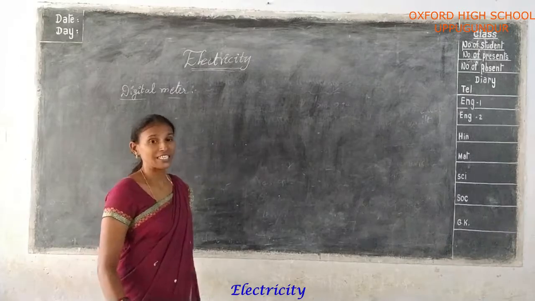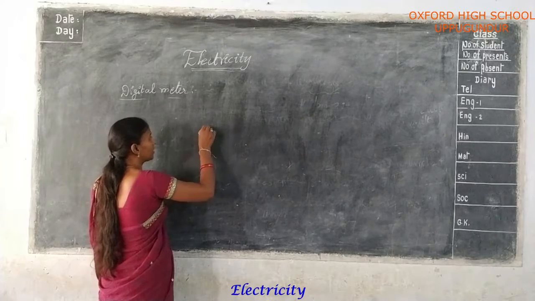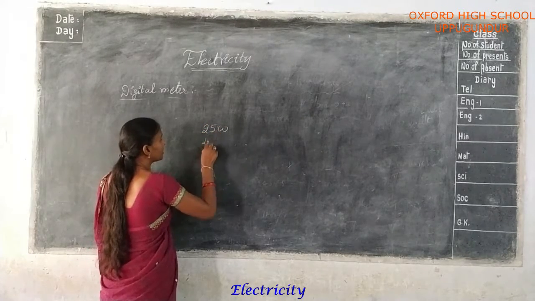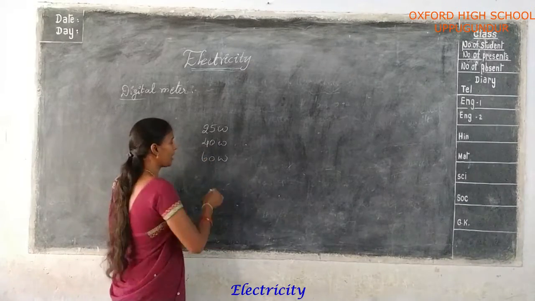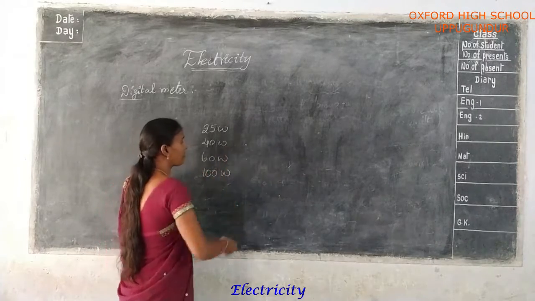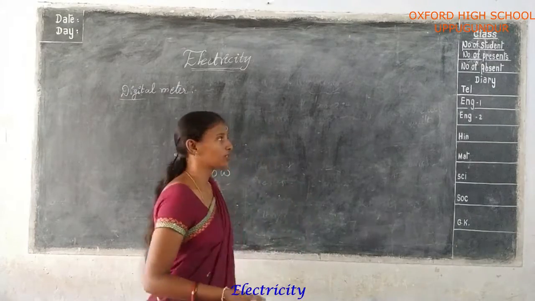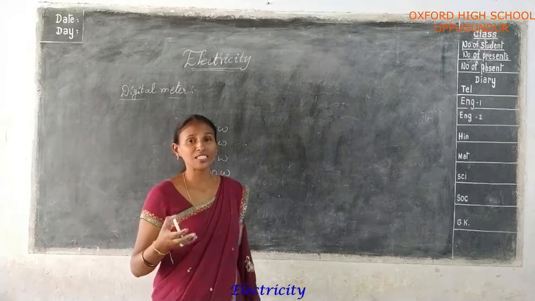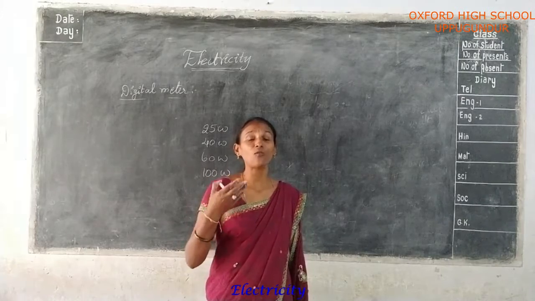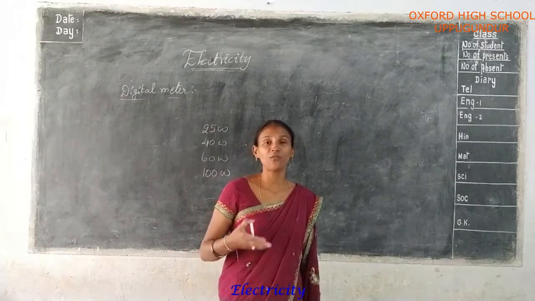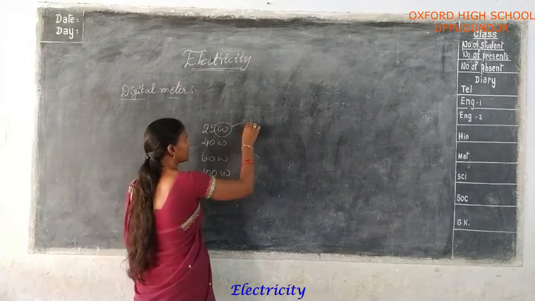Okay, suppose you are given some bulbs of different watts, that is 25 watts, 40 watts and 60 watts, which at minimum you use at home. Okay, 100 watt bulbs. These types of bulbs are used, that is the minimum electricity used in a house. Okay, suppose in 1 hour you use 1 kilowatt. Okay, 1 kilowatt of power used in 1 hour is one unit. Okay, so watts are the units of power.